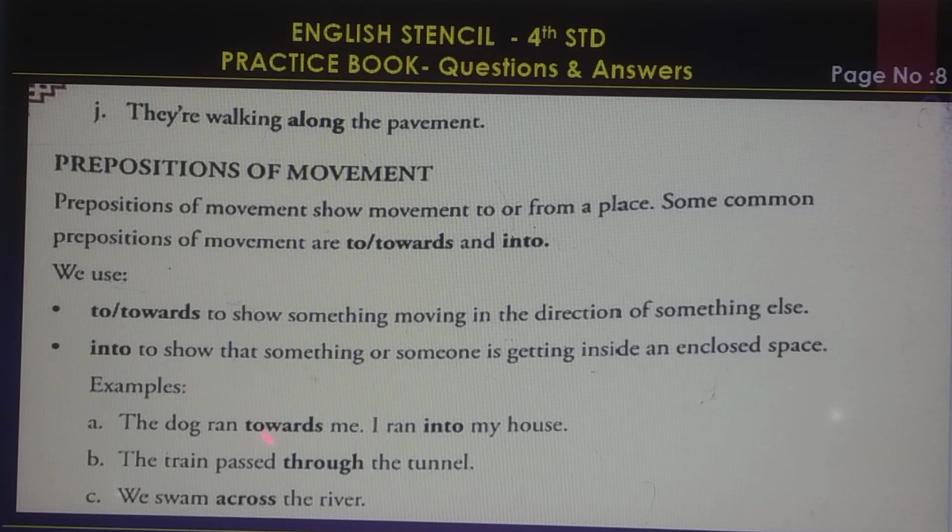Examples: The dog ran towards me. I ran into my house. The train passed through the tunnel. We swam across the river.